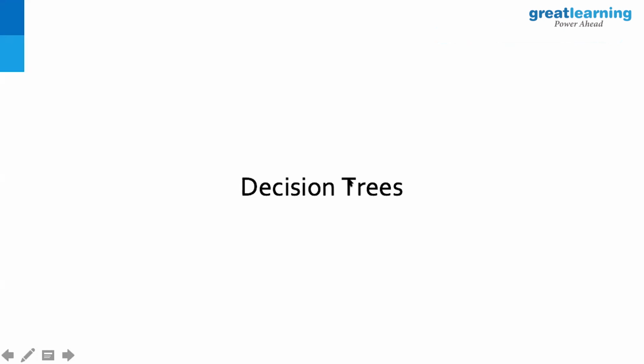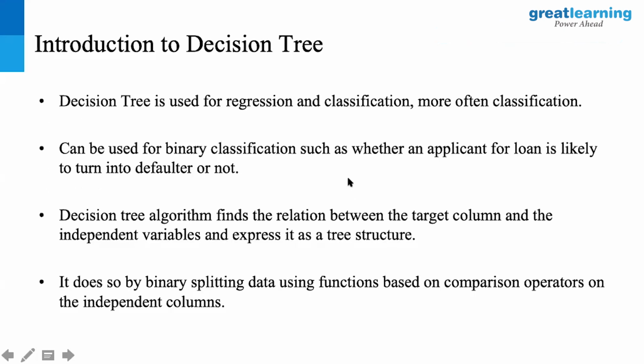The whole idea is that it is a branching tree that helps you reach the highest form of homogeneity with your target kept in mind. It is used for classification most often and regression very rarely. It can be used for binary classification problems, multi-class classification problems, and more. It's a very interesting thing.